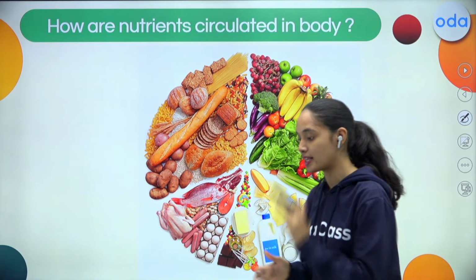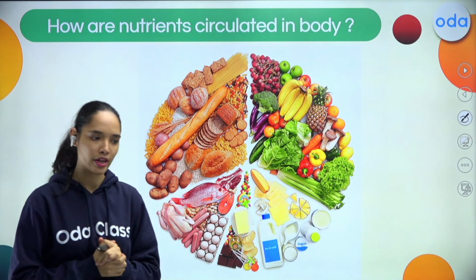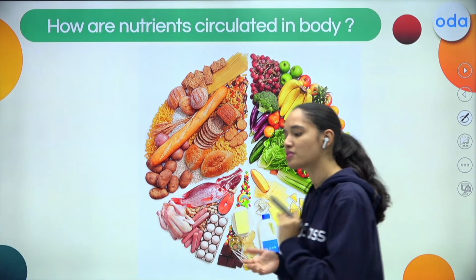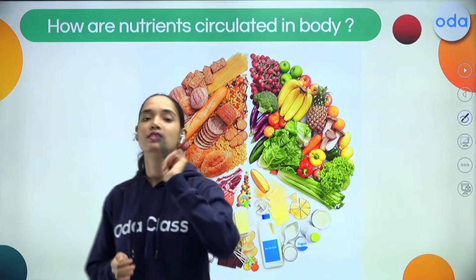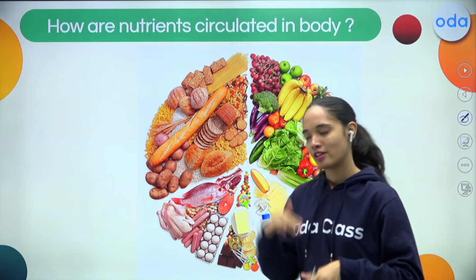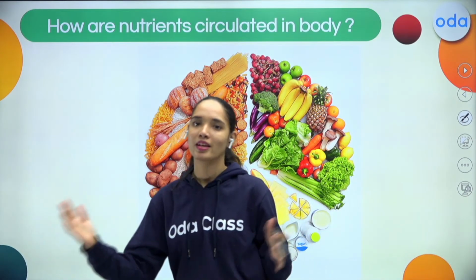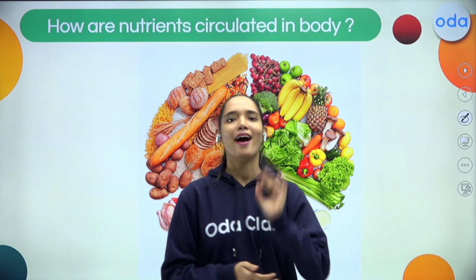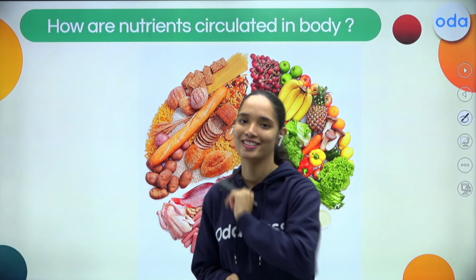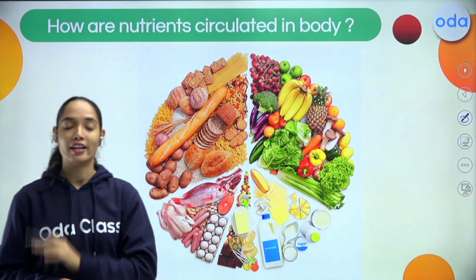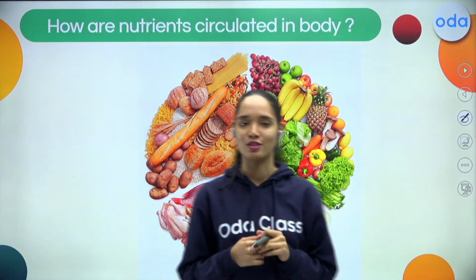How are these nutrients circulated to the various parts of the body? This is the question. The digestive system is not going to do that, because the job of the digestive system is to digest the food, not to circulate it. Just like the digestive system in our body, there is a specified system, and that system is the circulatory system. So it's the job of the circulatory system to circulate these nutrients to the various parts of the body.